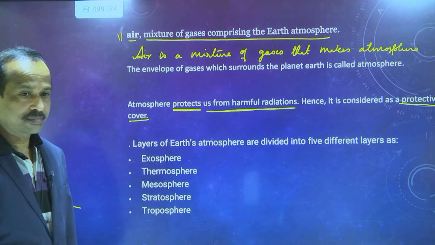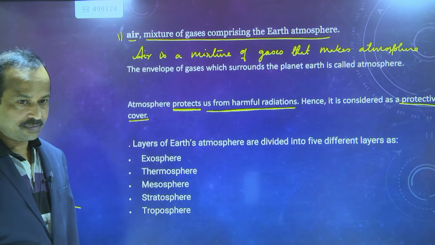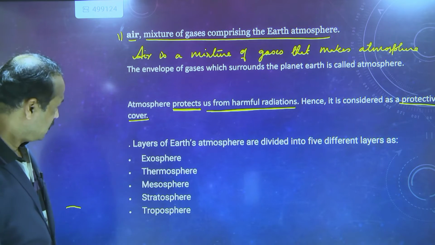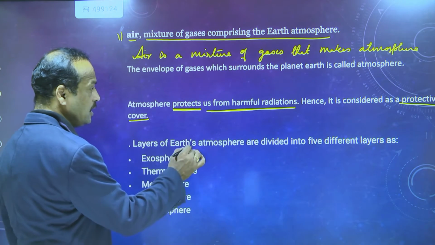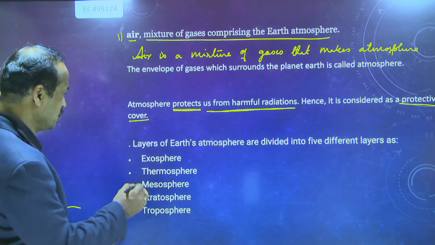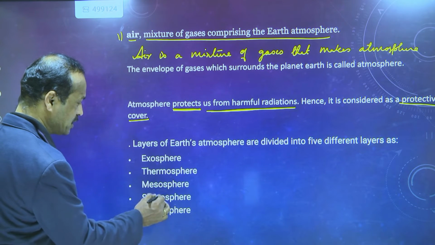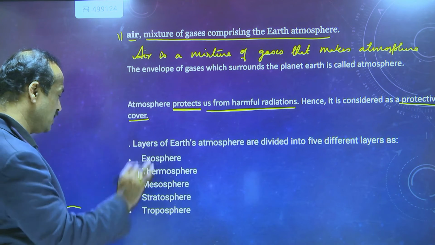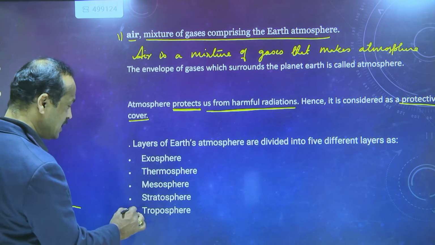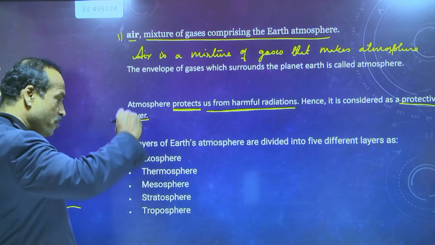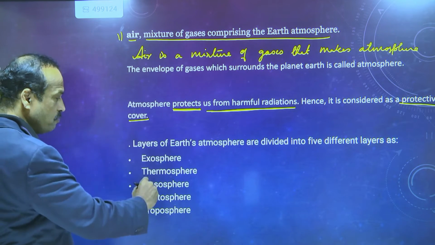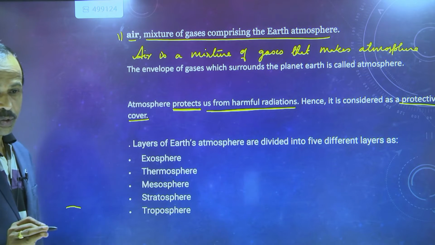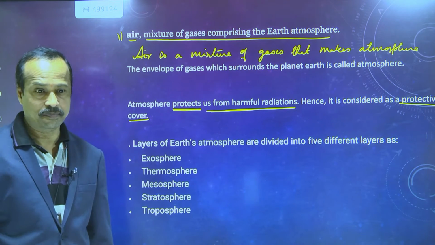Layers of the Earth's atmosphere: it is divided into 5 different layers. Exosphere, thermosphere, mesosphere, stratosphere, troposphere. As we move above the Earth's surface, the first layer is the troposphere, and just above it the stratosphere, then more above, meso, thermo, exo. Like this, there are 5 layers present in the atmosphere.